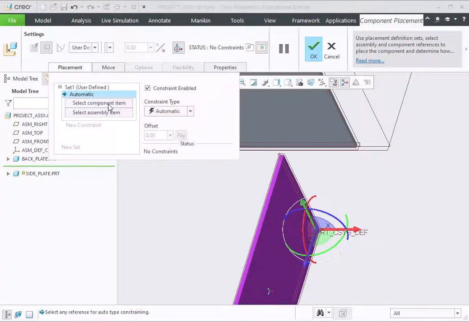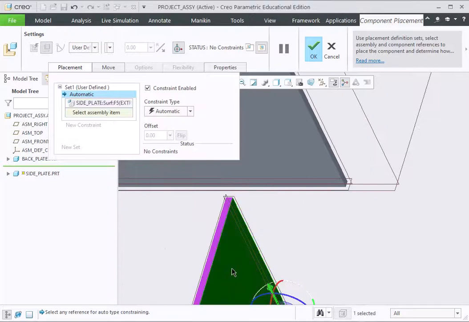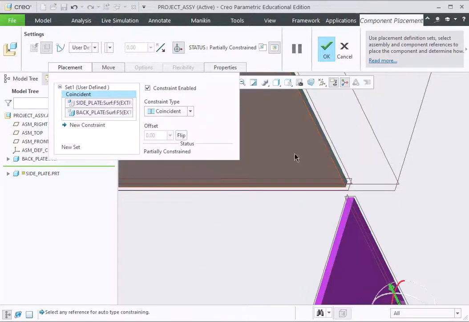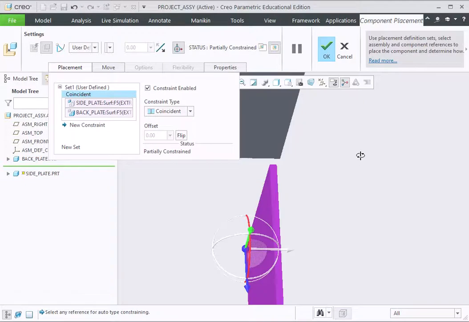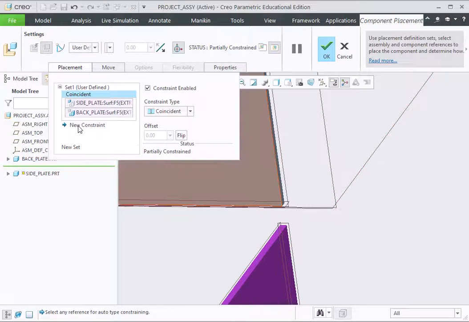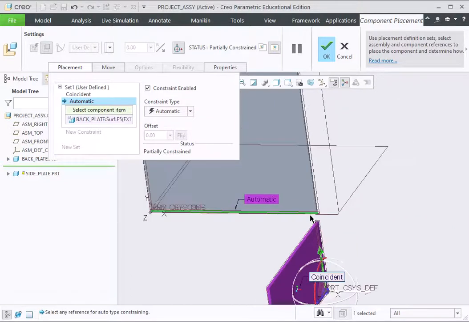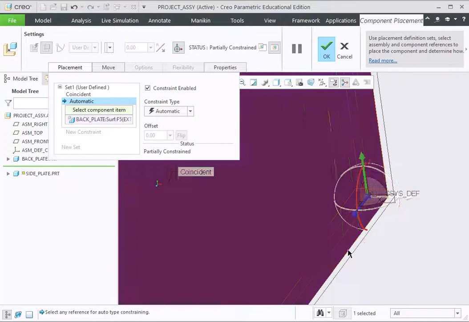And look at the placement options. So presumably we'd like select a component item, this face, to be select an assembly item, this face, and they're coincident. So if we look at it, we have it lined up there. So presumably we like the bottom face on a new constraint to be, let's go picking it, that one. Right mouse click there to pick it and pick the bottom, and that to be coincident with the bottom of this plate here. So let's right mouse click here to get it.